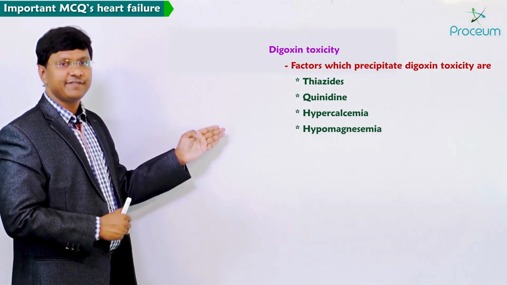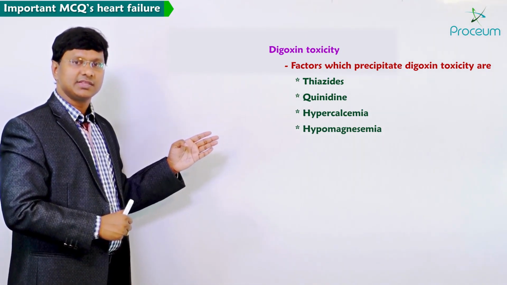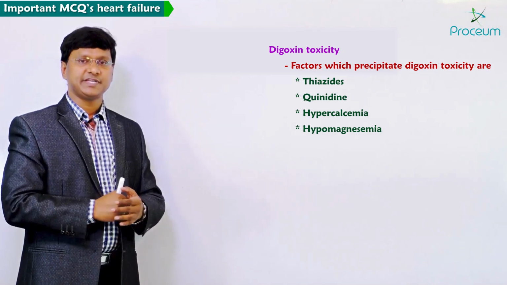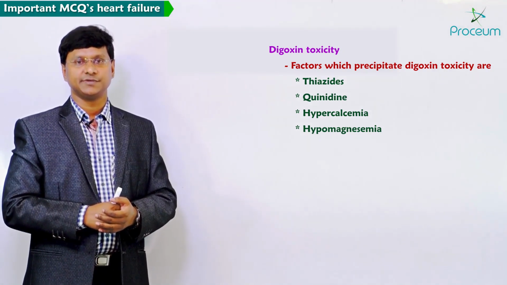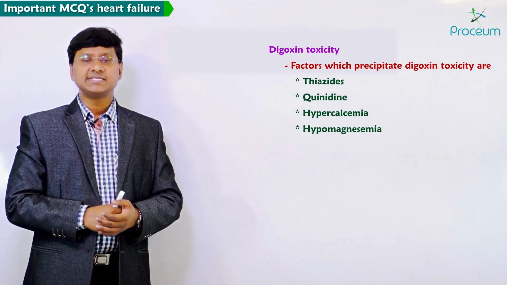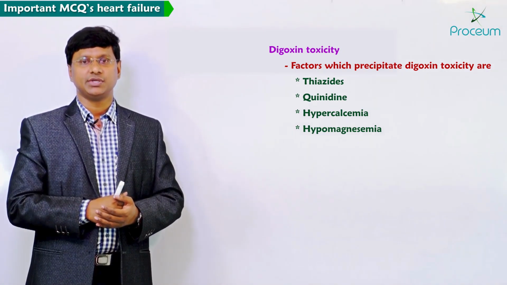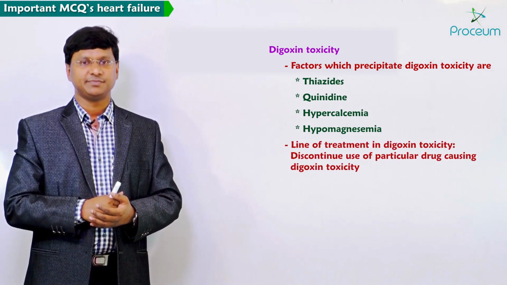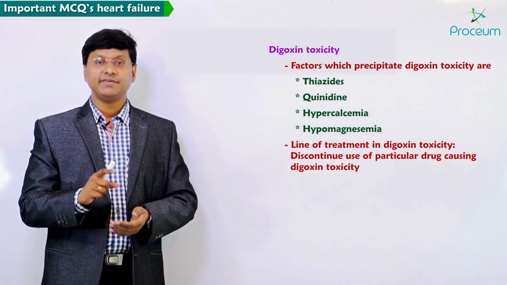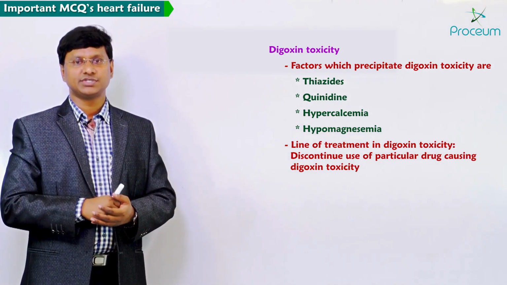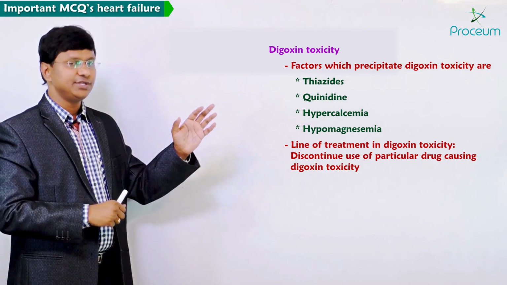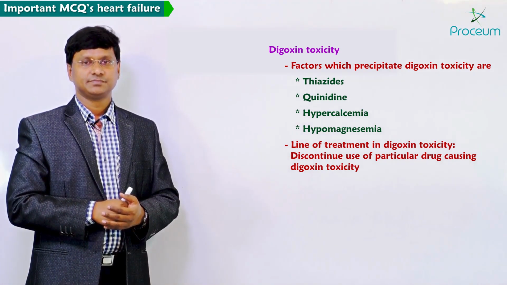Remember, these are the factors, drugs, or conditions which will precipitate digoxin toxicity. Now, as and when there is digoxin toxicity, what should be the line of treatment? If any drug is causing digoxin toxicity, discontinue that particular drug.